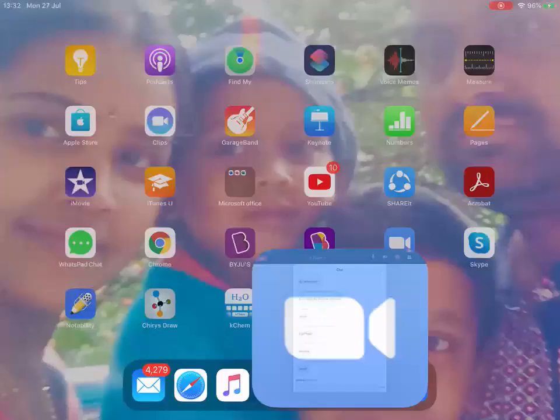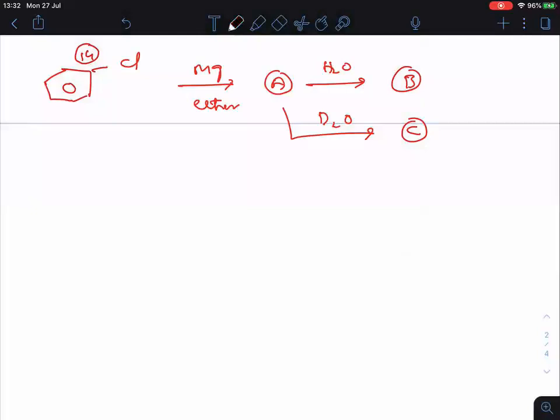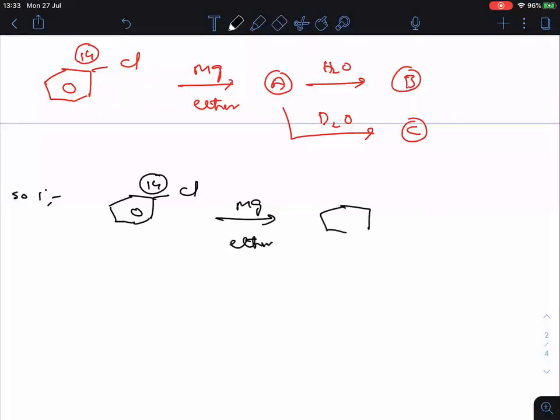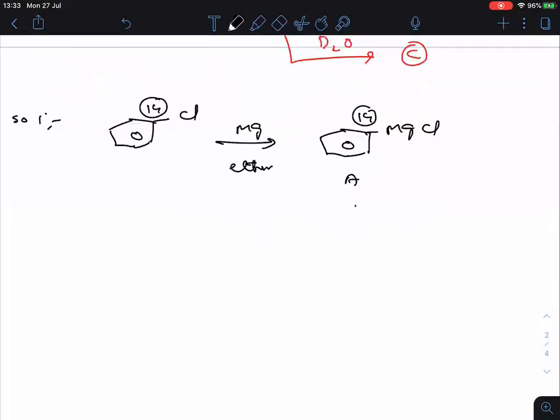First of all, the solution for this question. This is the reactant given to us. When treated with magnesium and ether, this is your A. Clear?